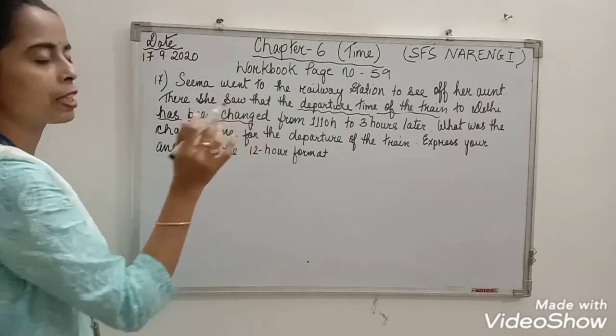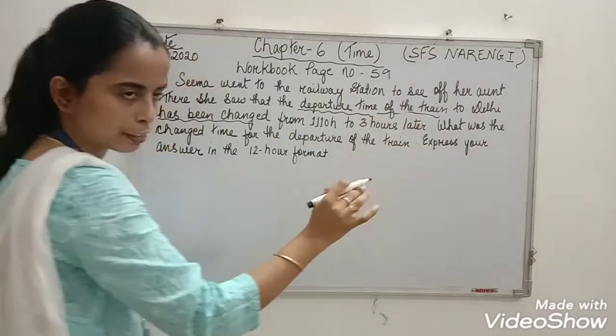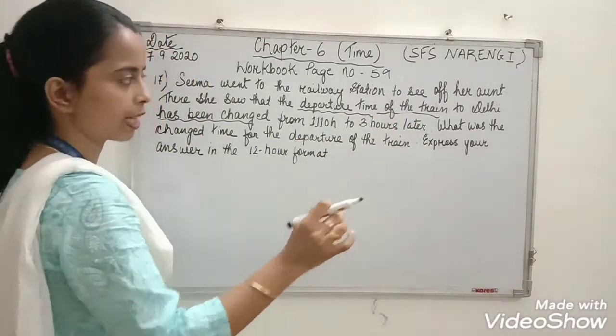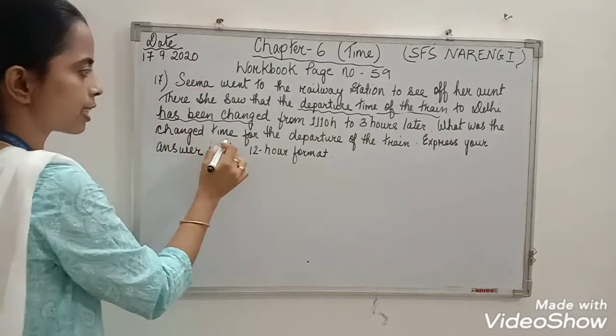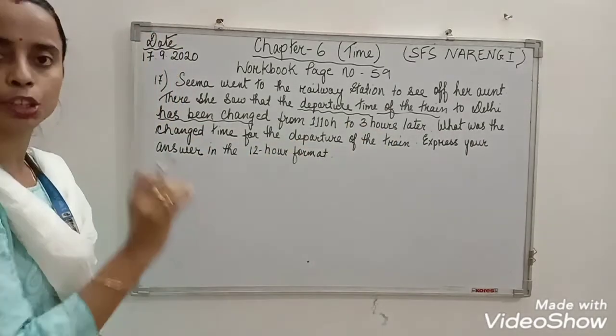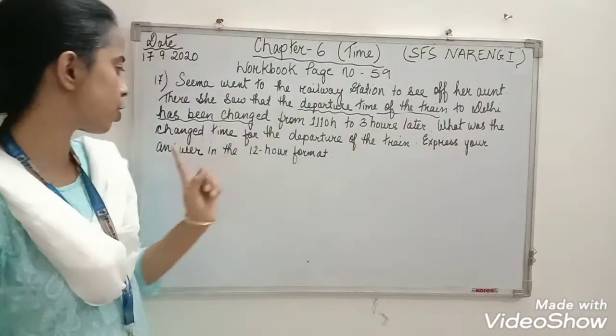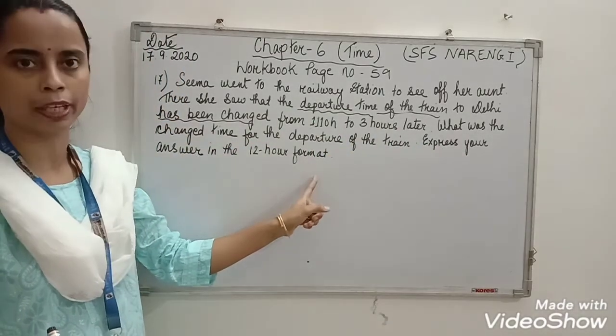So the departure time has been changed from 11 hours 10 minutes to 3 hours later. Now the question is asking, what was the change time for the departure of the train? Express your answer in the 12-hour format.